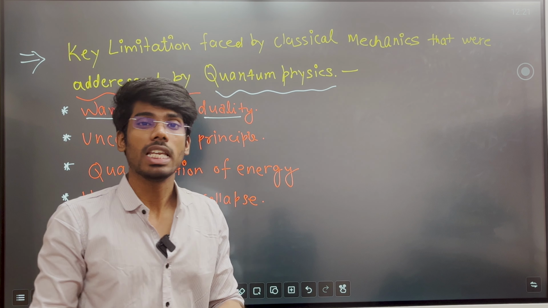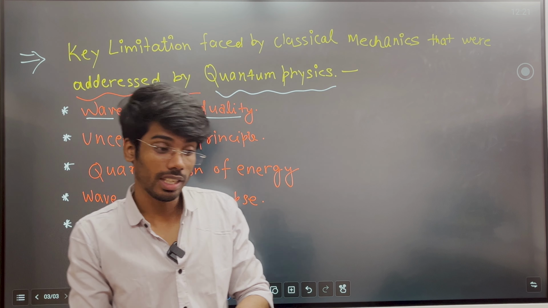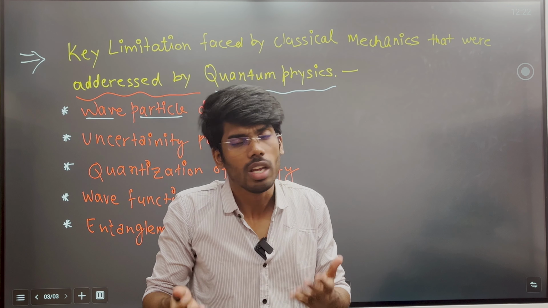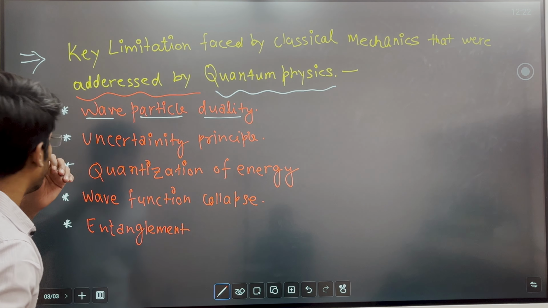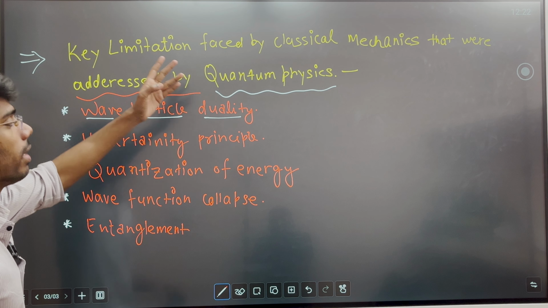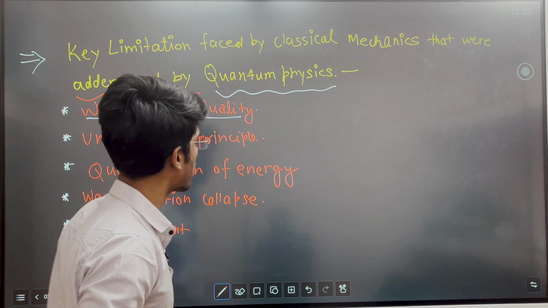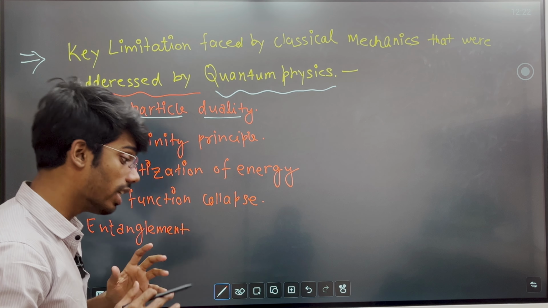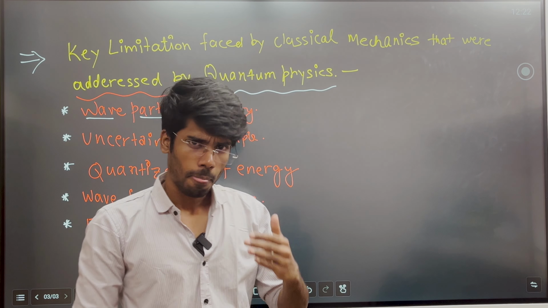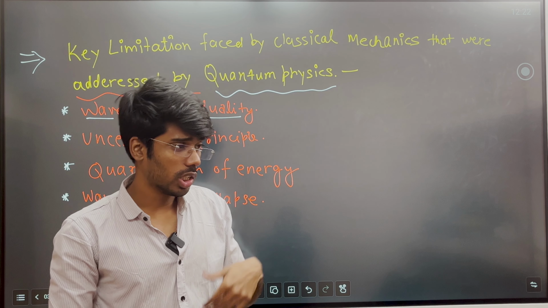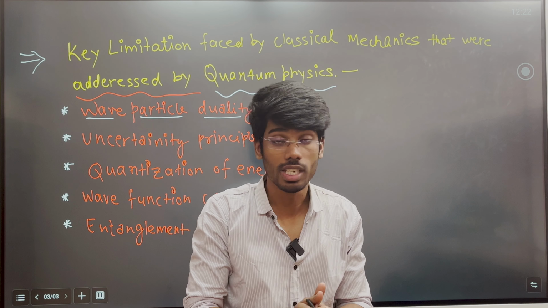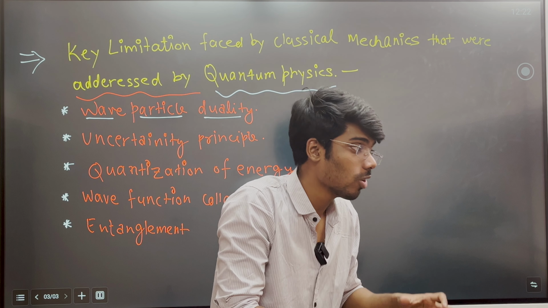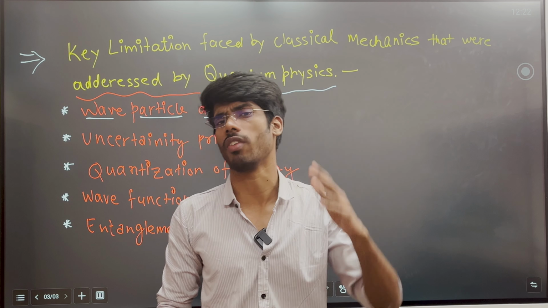But when we look at the quantum level, at the atomic level, things behave differently. A particle may behave as a wave and a wave may behave as a particle. So this is wave particle duality. Next, we have the uncertainty principle. Recently, we saw that Newton gave a formulation which explained the classical behavior of macroscopic objects in a deterministic way.